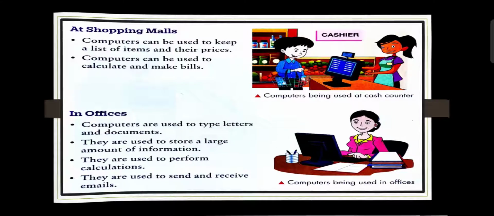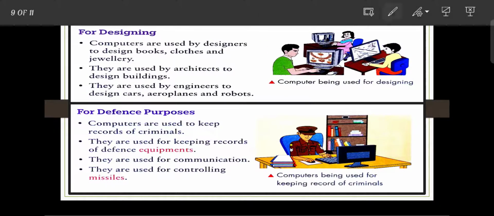The next place is the designing field. In the designing field, computers are used to design books, clothes and jewelry. Next, they are used by architects for designing buildings, and by engineers to design cars, aeroplanes and robots. So there are lots of uses of a computer in the designing field.